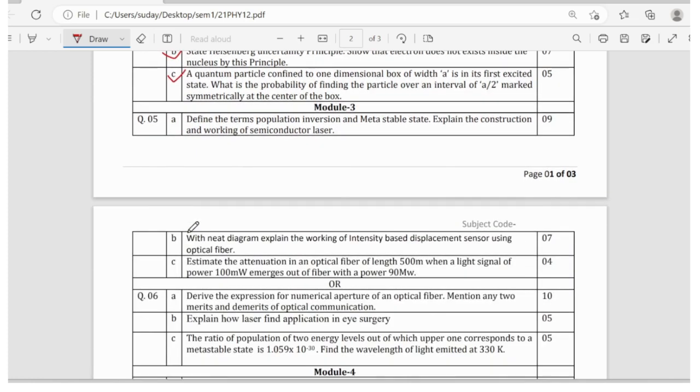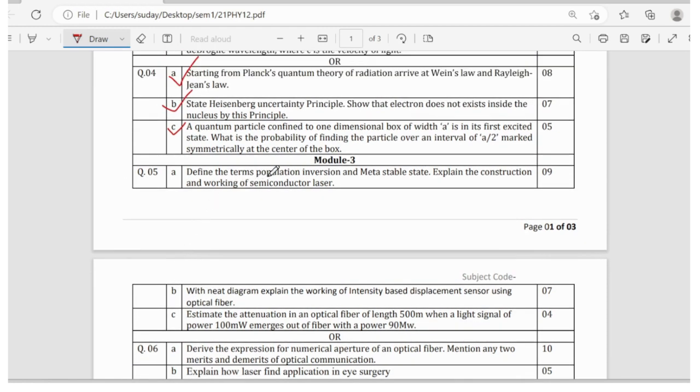Coming to third module, it is about lasers and optical fibers. So there will be definitely one question about lasers, full form of lasers, and interaction of radiation with matter, Einstein's coefficient, and requisites of lasers, principles and construction of CO2 and semiconductor lasers. So these are important topics from the lasers part.